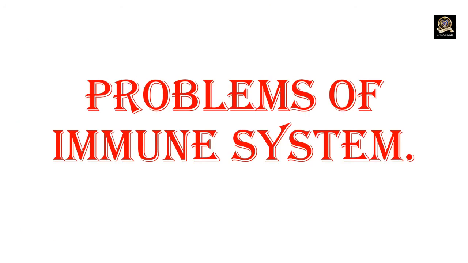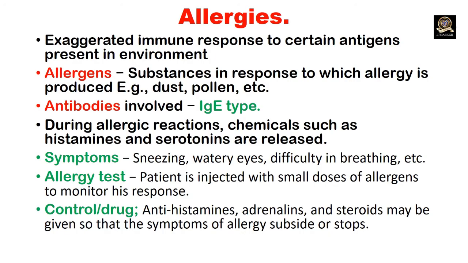The immune system normally gives us protection, but there are some diseases which are caused due to malfunctioning of the immune system. So now let us see some of the problems related with the immune system. The problems of the immune system are allergies and some autoimmune diseases. Let us see about allergies first.